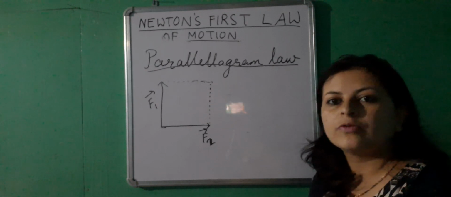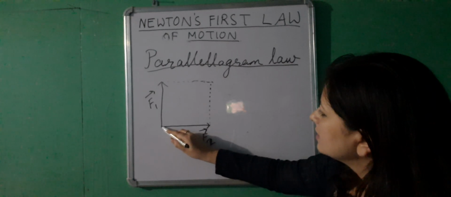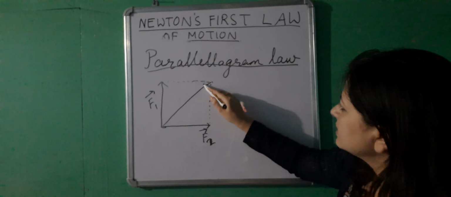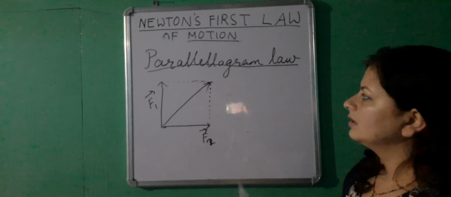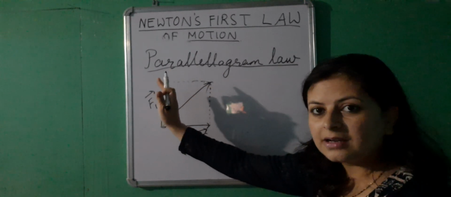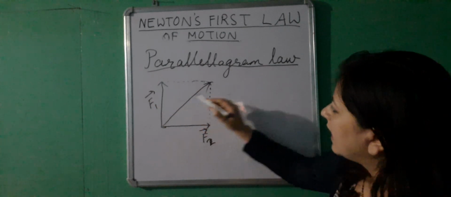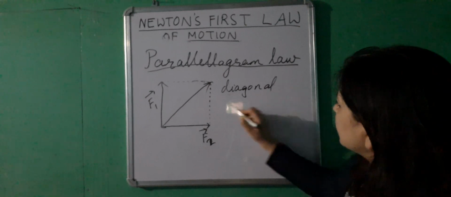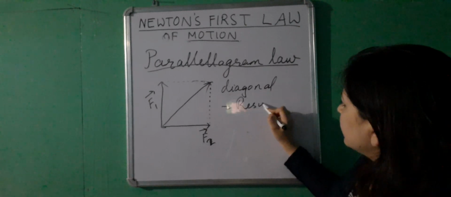Now you should be knowing what diagonal means. Diagonal means a line touching two opposite ends. Now this is the diagonal. So first we complete the parallelogram and then we draw the diagonal. The diagonal is nothing but the resultant force.